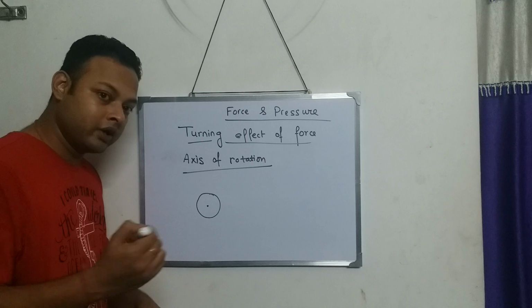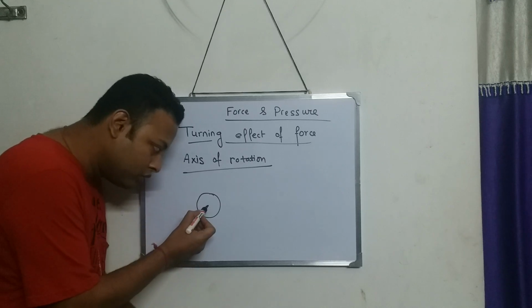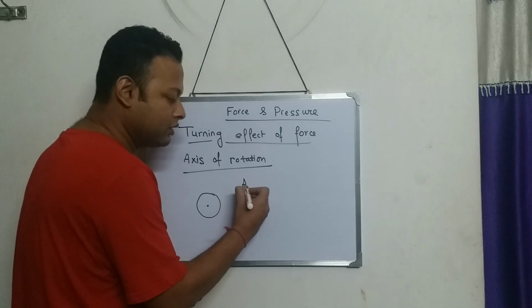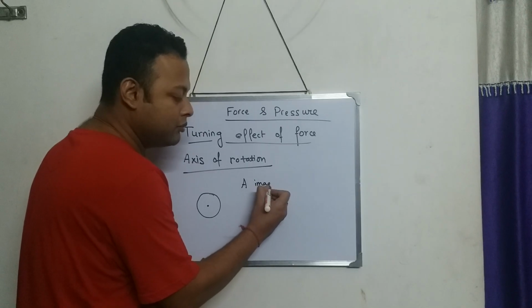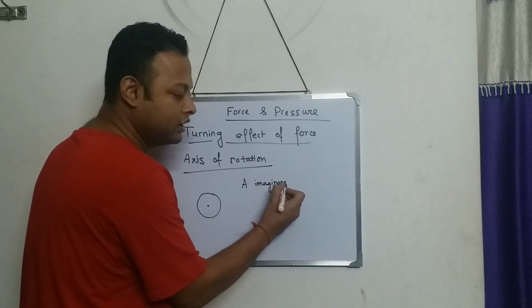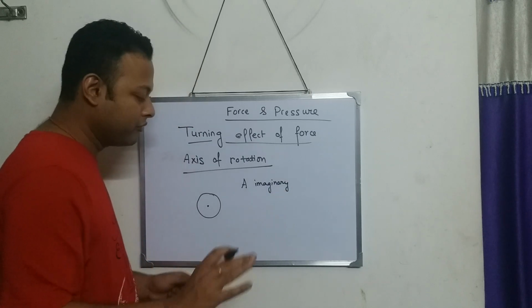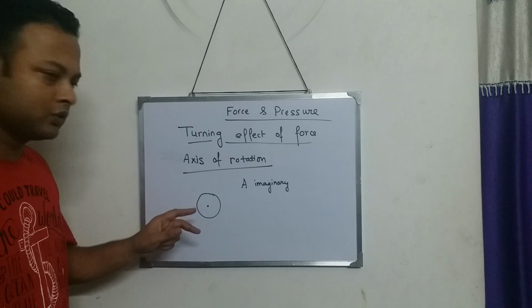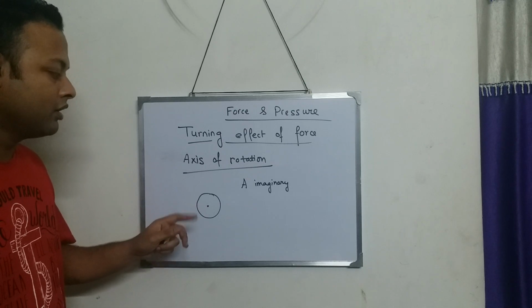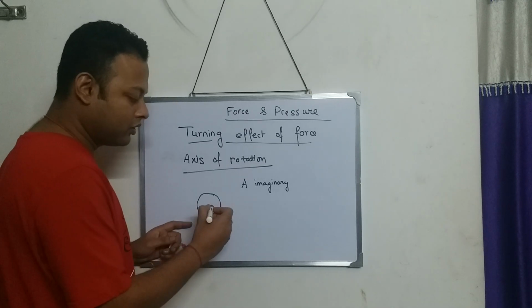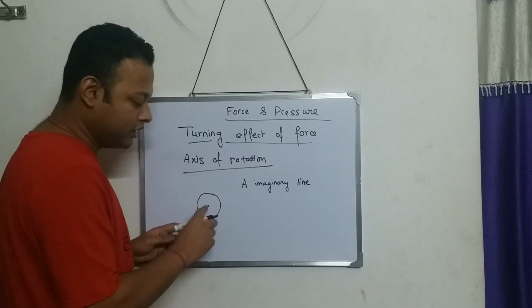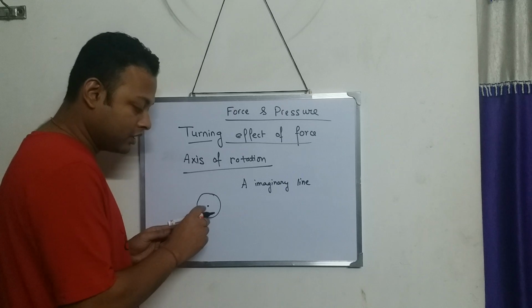This line which is going into the board through this pivoted point is an imaginary line. In reality it does not exist. We cannot see that line, but we imagine there is a line passing through the center.